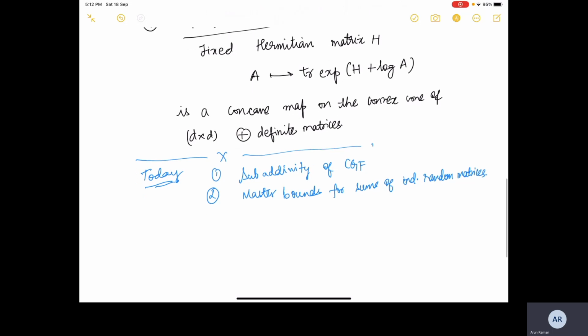Okay, this is what we will prove. And then in the third part of the lecture, we will prove what are known as the matrix Chernoff bounds.